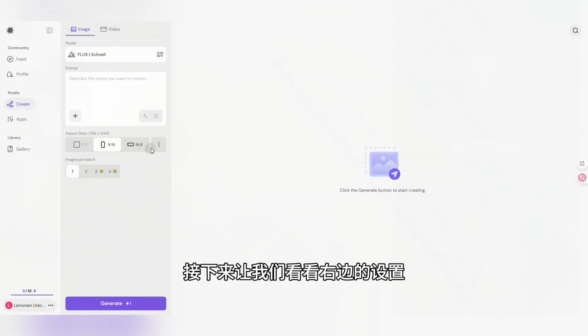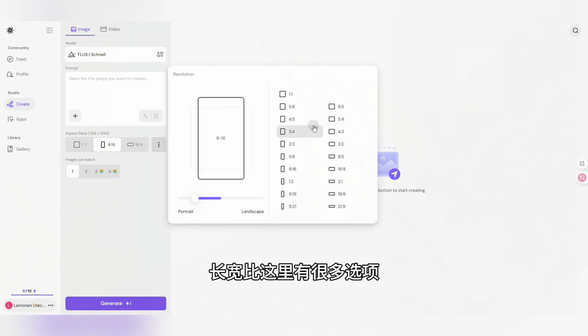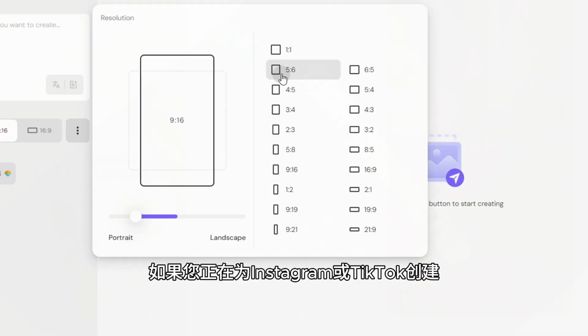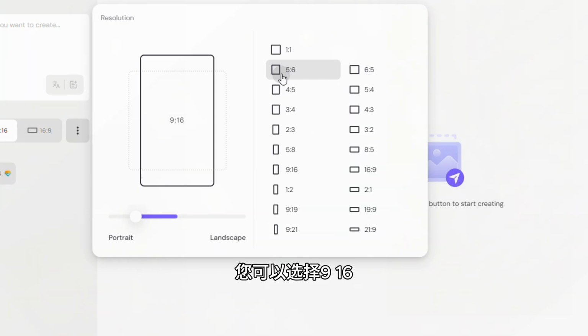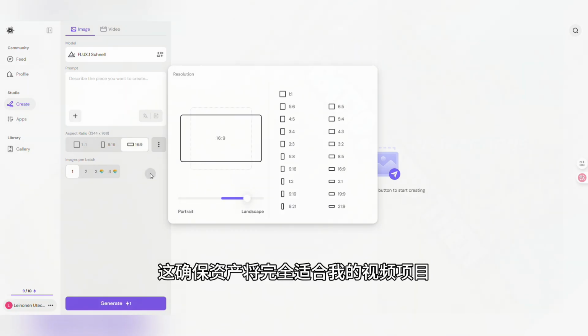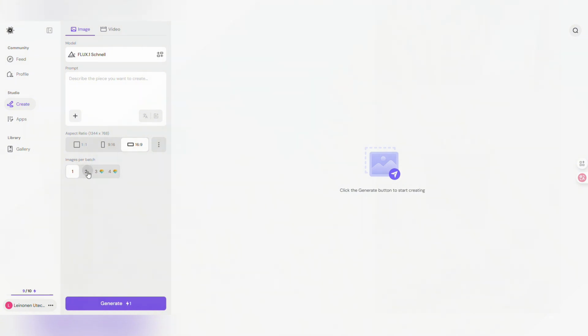Next, let's look at the settings on the right. Aspect ratio. There are plenty of options here. If you're creating for Instagram or TikTok, you might choose 9:16 or 3:4. I typically produce content for video, so I'm choosing 16:9, which ensures the assets will perfectly fit my video projects.